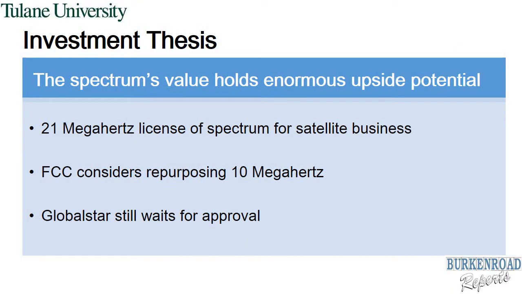Companies that use spectrums cannot own them because they are controlled by the government. The FCC decides which companies control and use the spectrums. Globalstar currently licenses 21 megahertz of spectrum for its satellite business. However, the company has not been using the spectrum to its fullest potential, and there is excess space of 11 megahertz that the FCC is considering repurposing to use for other things. This is the main driver behind Globalstar's stock price because of the potential profits the extra spectrum could bring.